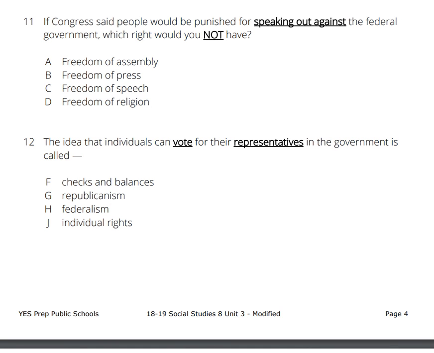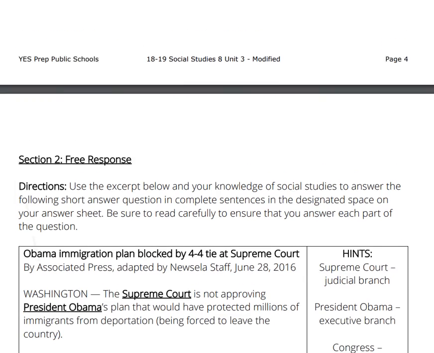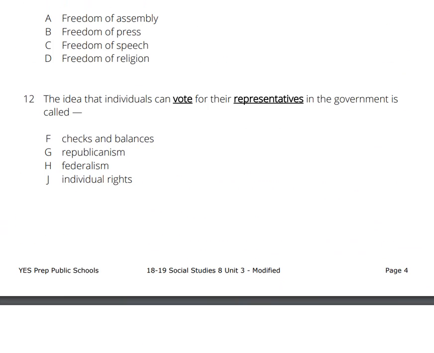Question number 12. The idea that individuals can vote for their representatives in the government is called F. Checks and balances, G. Republicanism, H. Federalism, J. Individual rights. Pause the video to answer question number 12. You have come to the end of the multiple choice portion of the Unit 3 exam.